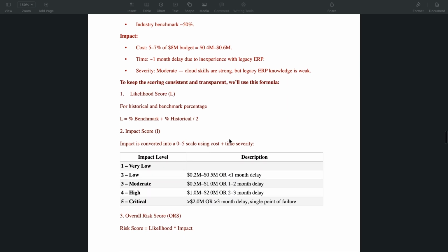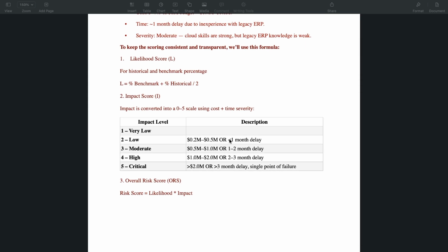One last thing we did is, because we want the AI to give us accurate data, we needed to feed it with the formula. So we provided AI with the likelihood formula, which is the percentage of the benchmark plus the percentage of the historical information, divided by 2. We also gave an impact scoring table, whereby we told AI that anything less than 0.2 million should be very low.